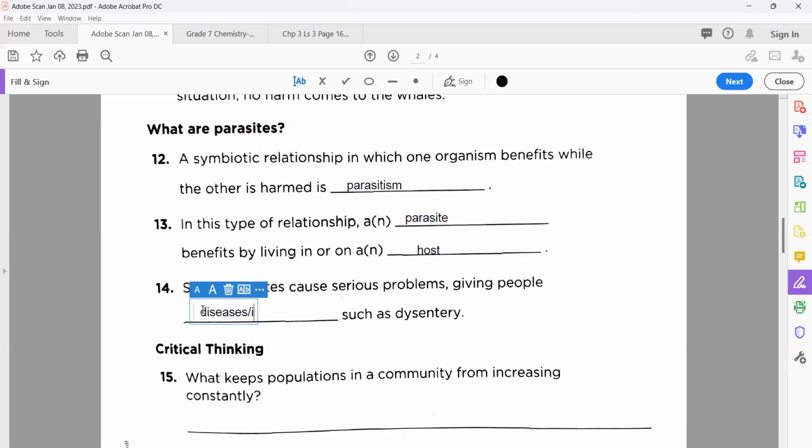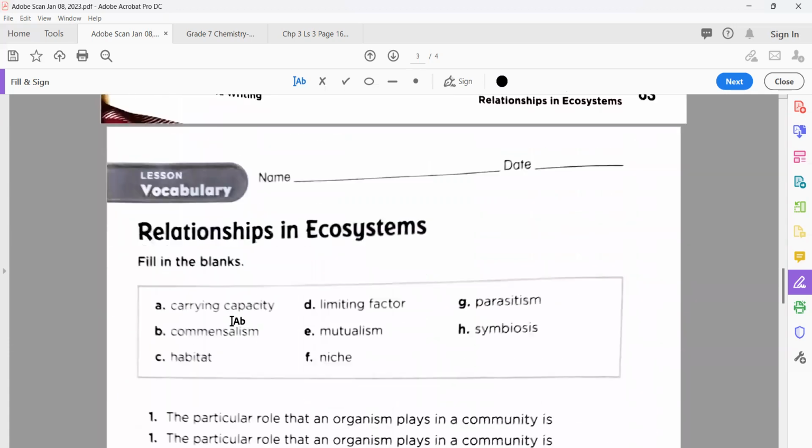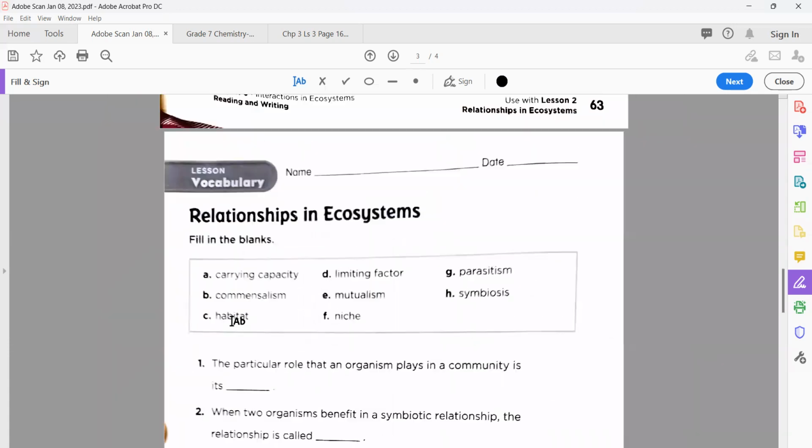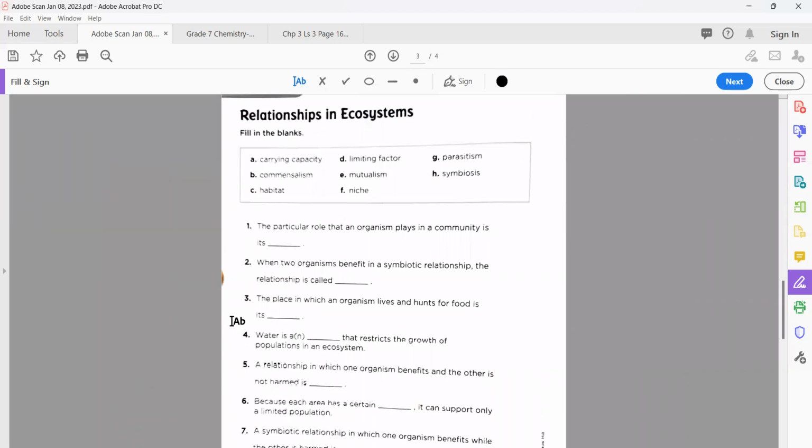Here we can use two words. You can use any one, okay? No problem. So after this, please be careful about the spelling. Disease. Yes.